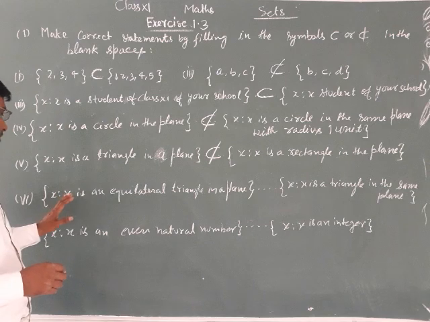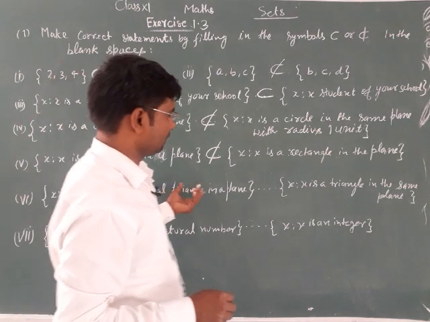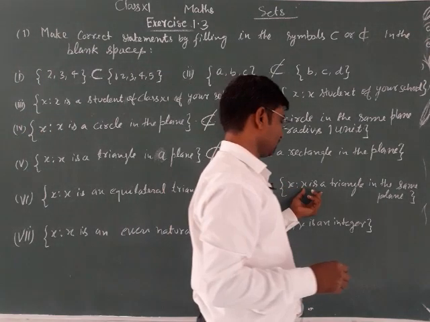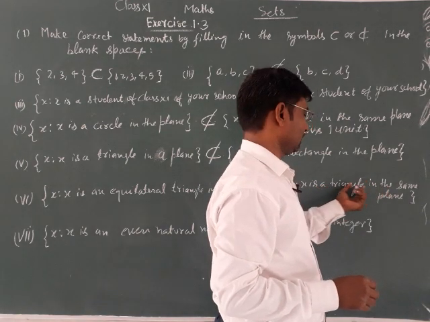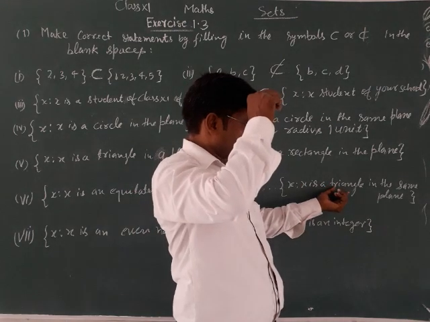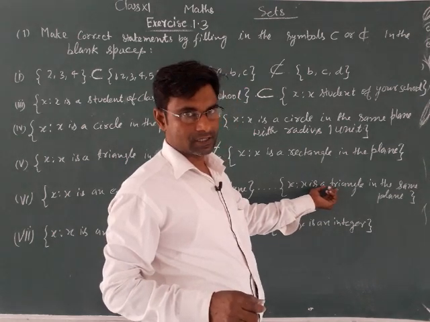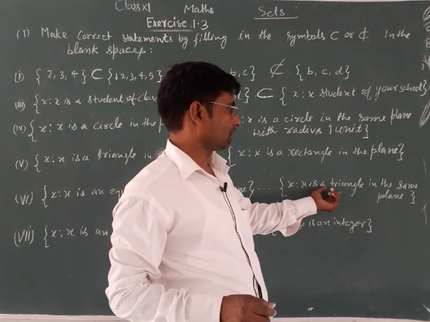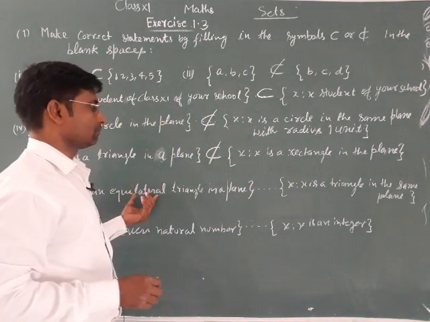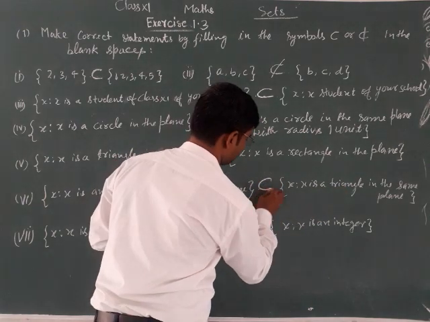Sixth: X such that X is an equilateral triangle in the plane, and another set, triangle in the plane. In triangles there are such types: equilateral triangle, isosceles triangle, scalene triangle, right triangle, acute triangle, obtuse triangle. So this triangle is present in this set, so this is a subset of this.